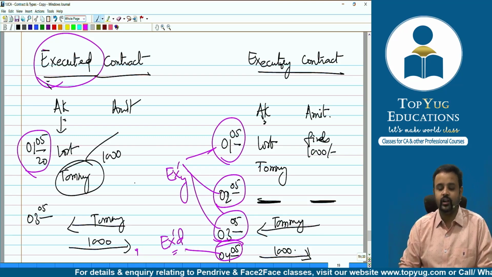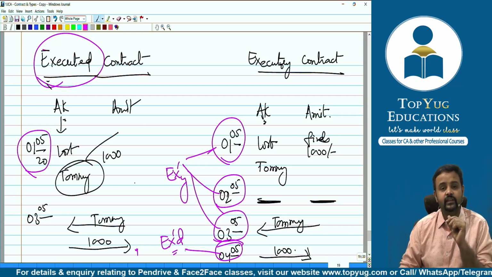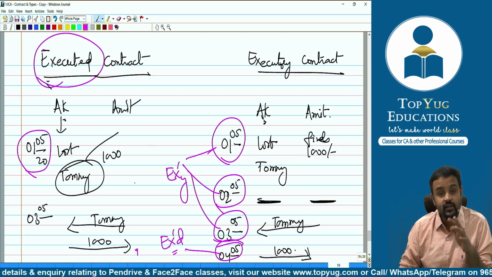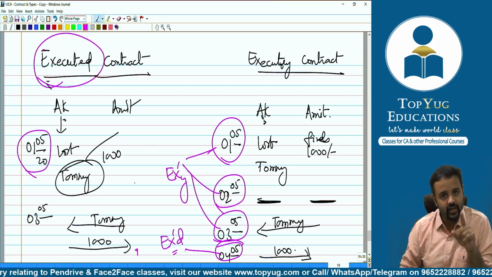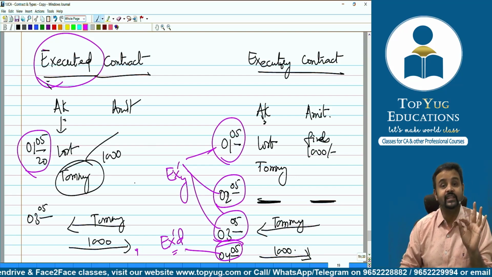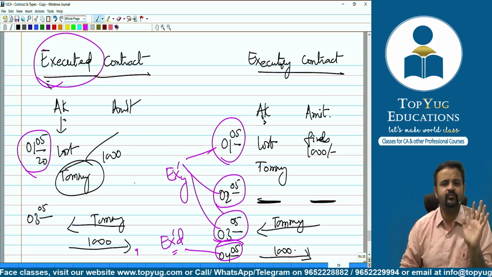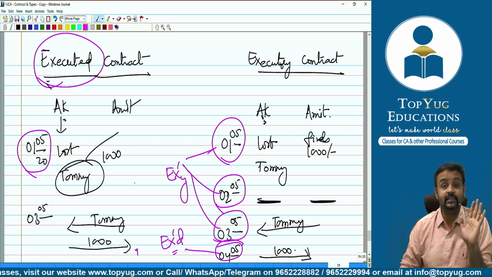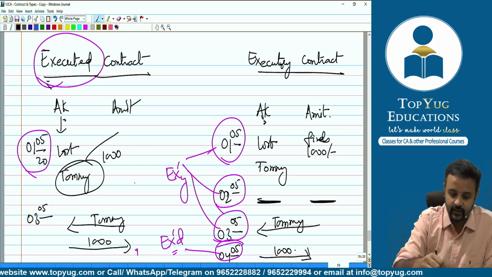So now the point comes, sir, what is an executory contract then? Executory contract means where one of the parties or both the parties are yet to perform. Even if one is yet to perform or both are yet to perform, it is called an executory contract. Whereas when both the parties have performed, it becomes an executed contract.